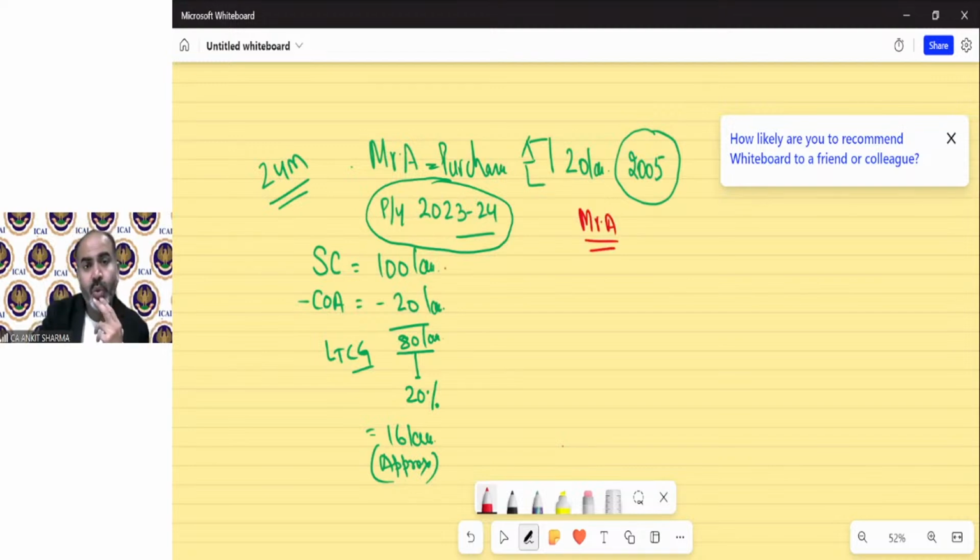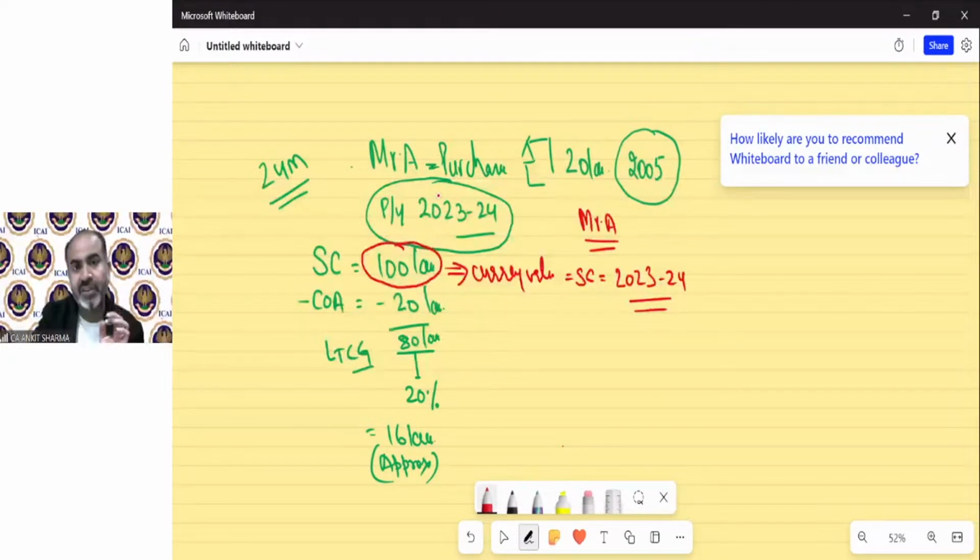It says you are taking the currency value for my sale consideration for the year 2023-24. For my sale consideration, you are taking 100 lakh as the currency value, which belongs to 2023-24, and the currency value for my purchase price you are taking for the year 2005. So there is a variation.